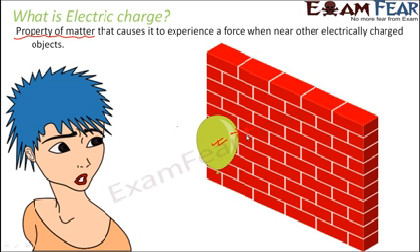Every object will have a property due to which it will experience a force when it is near an electrically charged object. In this case, the balloon is an electrically charged object. So when the balloon is near the wall, the wall will experience a force due to the presence of the electrically charged balloon, and that is why attraction happens, and that is why the balloon sticks to the wall.